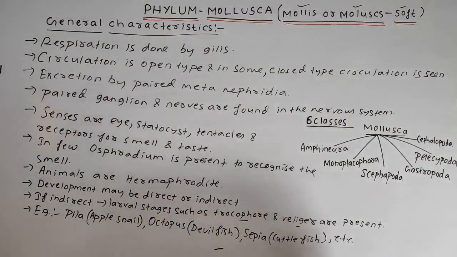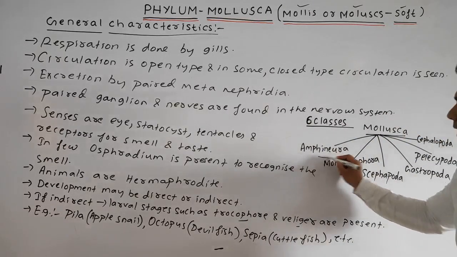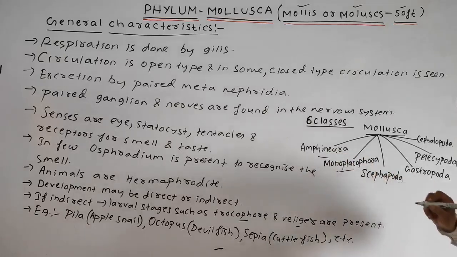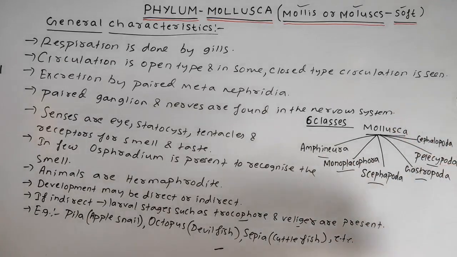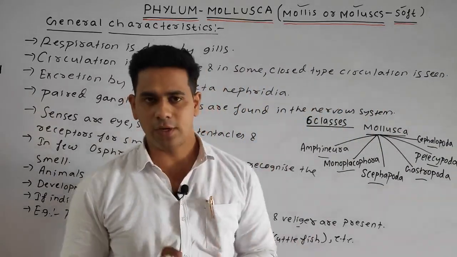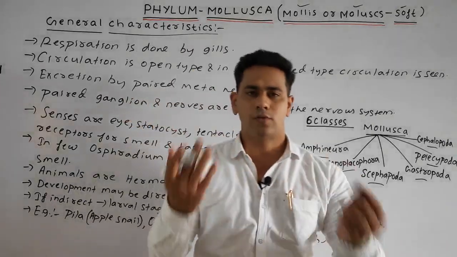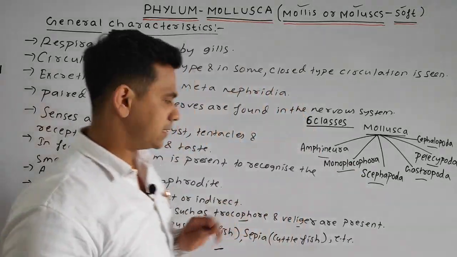So students, now we discussed so many points. Lastly, the classes. As I always say, it is not important, just for knowing, the Mollusca has 6 important classes. One is the Amphineura, then the Monoplacophora, then the Scaphopoda. Fourth one is the Gastropoda, having the torsion system. Next we can say the Pelecypoda, and last one is the Cephalopoda. Just for knowing, as it is given in the material I have written, Mollusca consists of 6 classes.